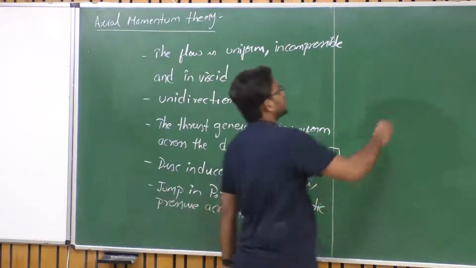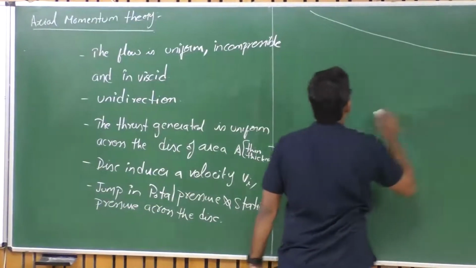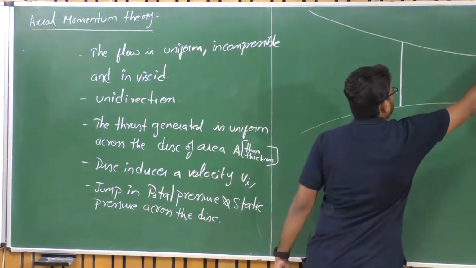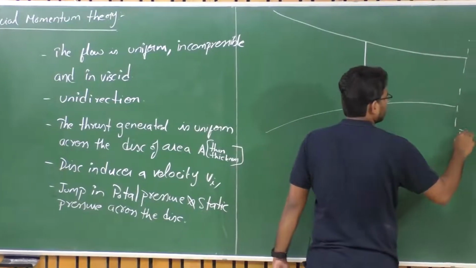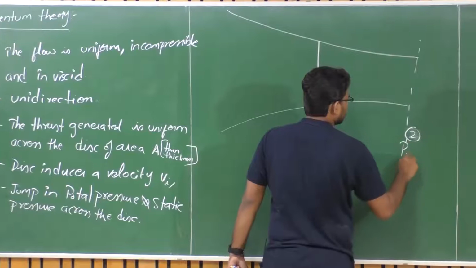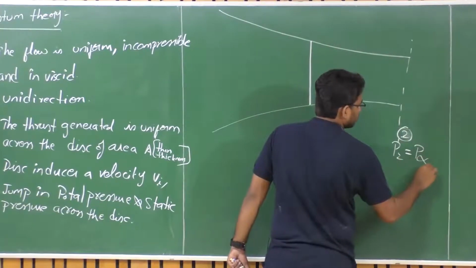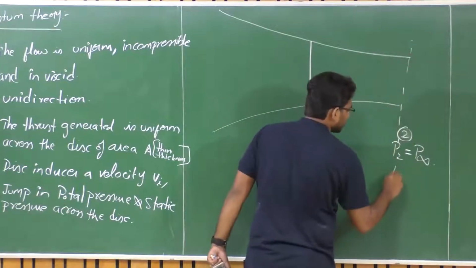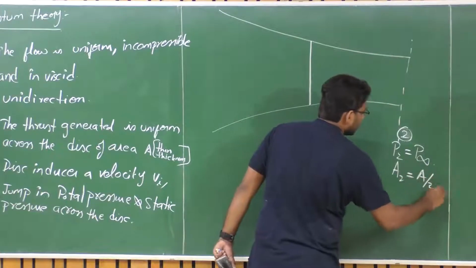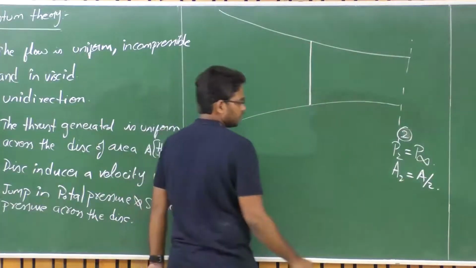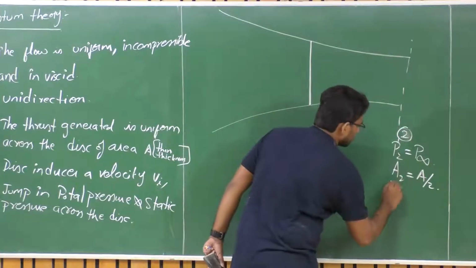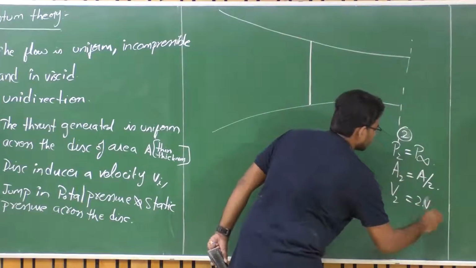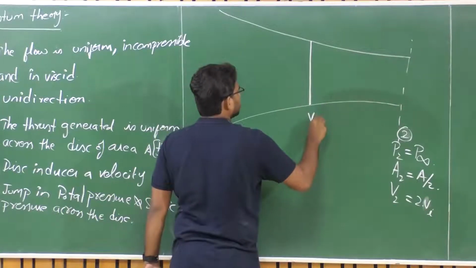So with these assumptions, we witnessed at a location, say location 2, where the pressure in the downstream is equal to atmospheric pressure. So we have the cross section area of the stream tube figured out to be half the cross section area of this disk, and then the velocity at this particular location is equal to twice the velocity induced by the disk. So let Vi be the velocity induced by the disk,